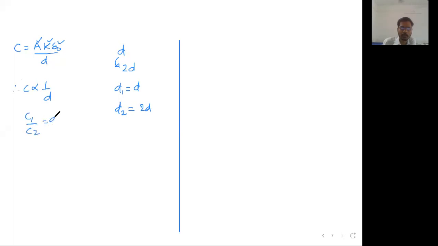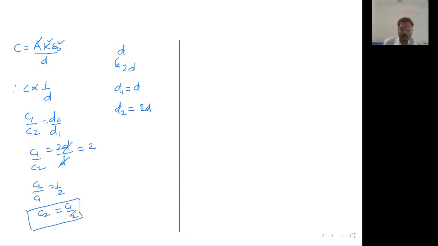So C1 upon C2 equals D2 upon D1. That's not a big deal. D2 is double the initial D. So fast you can solve the questions. Reciprocal on the left hand side, reciprocal on the right hand side. So C2 will be equal to C1 upon 2. Capacity will become half. It was quite obvious. Capacity is inversely proportional to the distance between the plates. If you double the distance, capacity will become half.